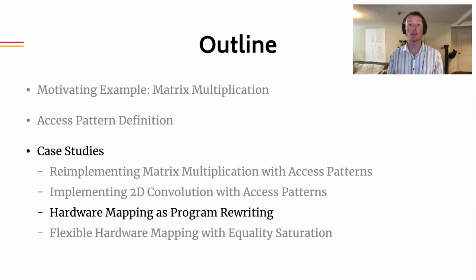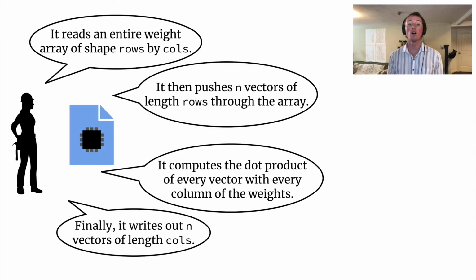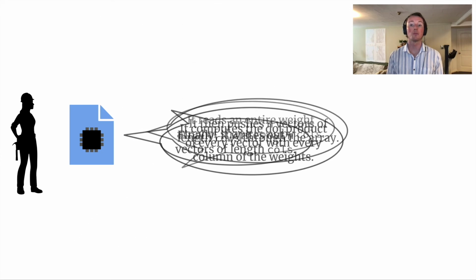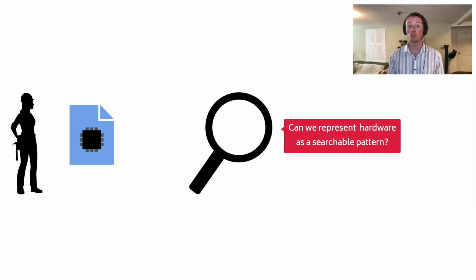Now that we've shown that Glenside can represent common machine learning kernels, let's understand how it can be used for term rewriting. We begin by addressing our original goal. Recall our original idea, that hardware mapping is a program rewriting problem. Can we turn our hardware designer's description of her accelerator into a searchable pattern?